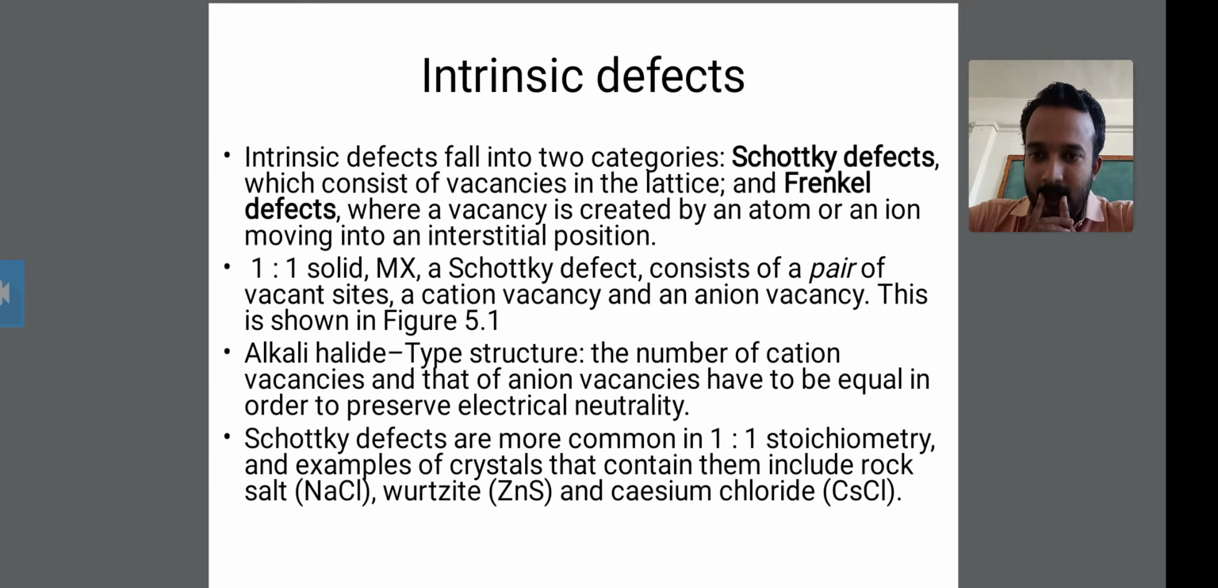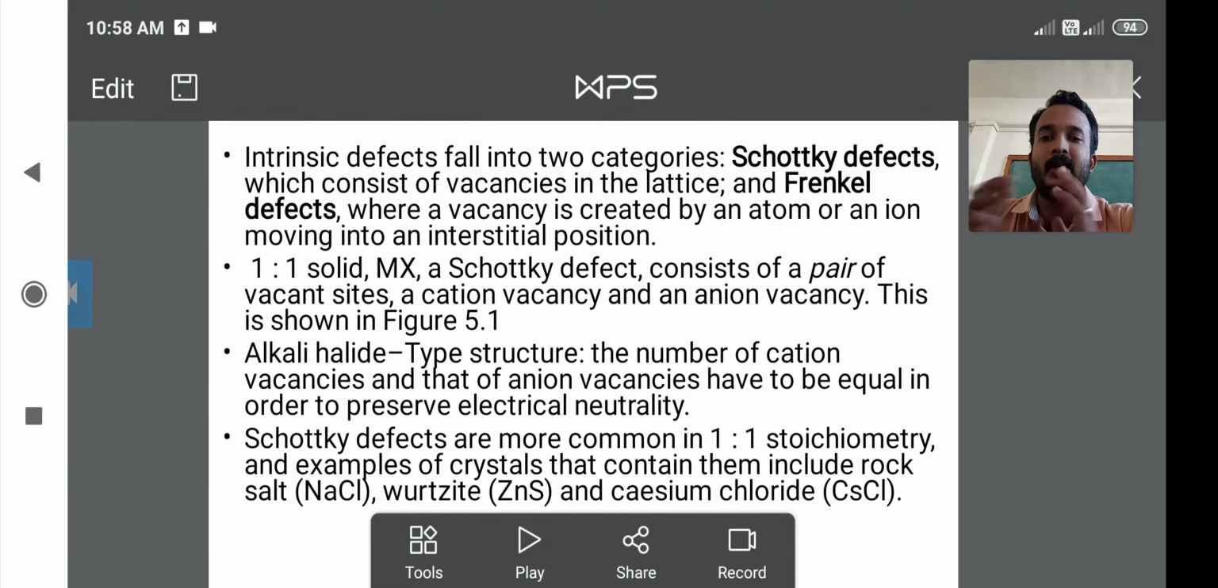This Schottky defect is a category of the intrinsic defect, and it consists of a pair of vacant sites, a cation vacancy and an anion vacancy. We also have to know about the lattice: the lattice has vacancies created in it, and this is the Schottky defect. This is the second point we discussed, the 1:1 solid MX.